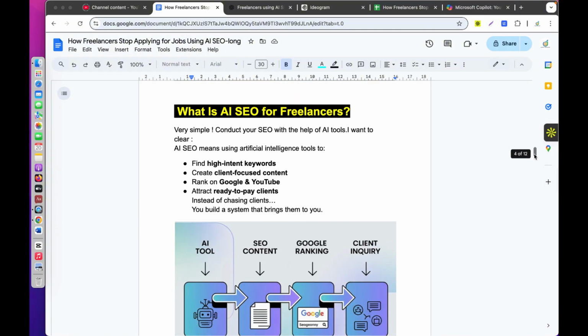At first, we need to know what AI SEO is for freelancers. Very simple. Conduct your SEO with the help of AI tools. I want to be clear. AI SEO means using artificial intelligence tools to find high intent keywords, create client focused content, rank on Google and YouTube, and attract ready to pay clients. Instead of chasing clients, you build a system that brings them to you.